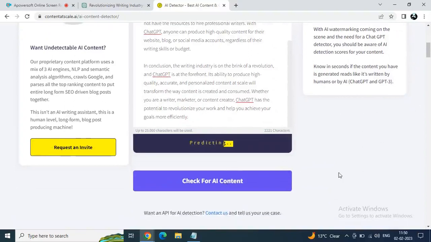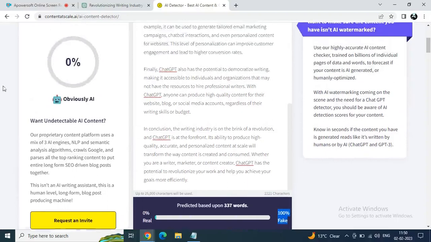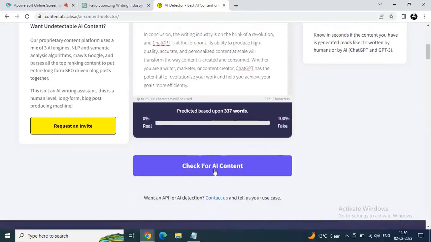You can see 100% fake and 0% real content, meaning it is clearly showing that it is obviously AI content, not written by a human. So there is a high chance that if we use any AI-generated content, we will get caught. So just for the other side, wait and watch. Stay tuned. So yeah, you can see 100% fake content, no other way. So just wait and watch.